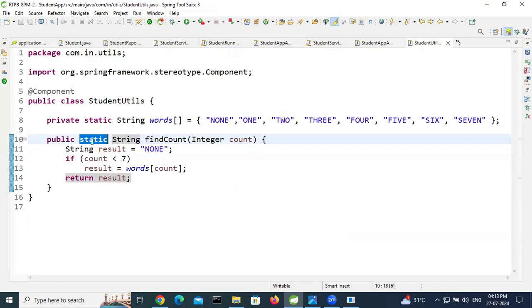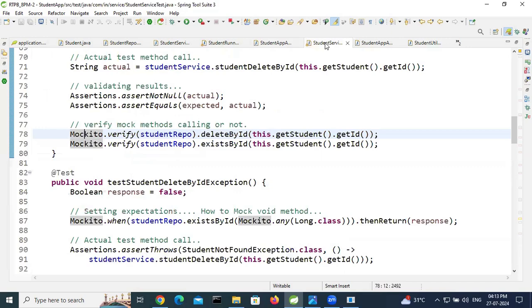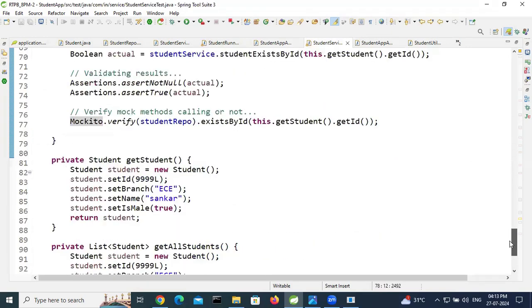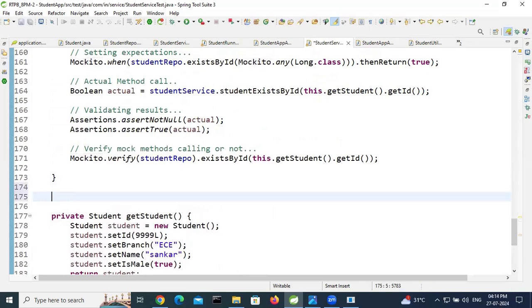We are using a static method. Utils means reusable logic, and most util classes have static methods. Remember this point. Go to the service test class and add one test case. Public void test student count.